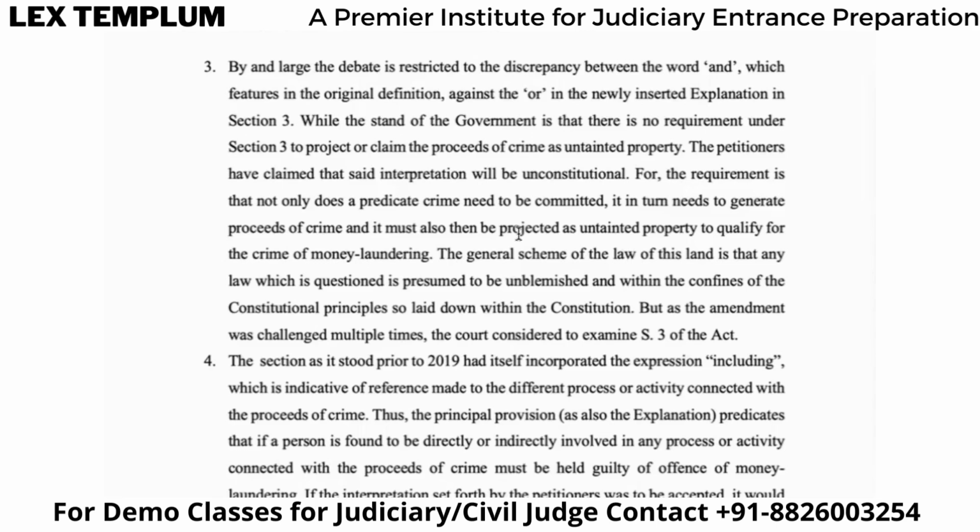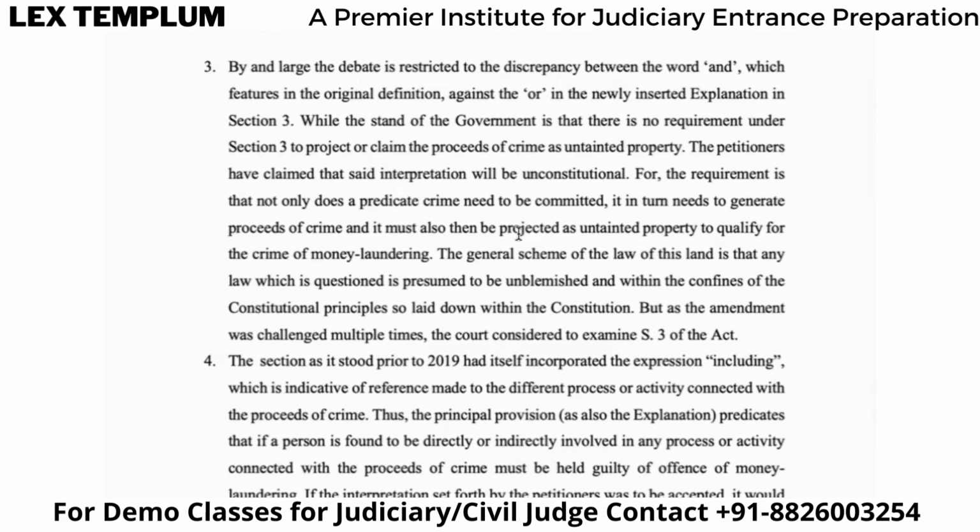For the requirement is that not only does a predicate crime need to be committed, it in turn needs to generate proceeds of crime, and it must also then be projected as untainted property to qualify for the crime of money laundering. What is the requirement here for this offense? First, that crime should be a predicate crime, which means that the predicate crime is defined in that particular act.